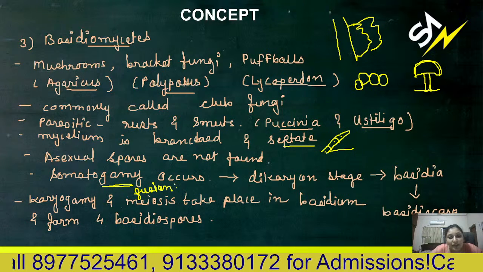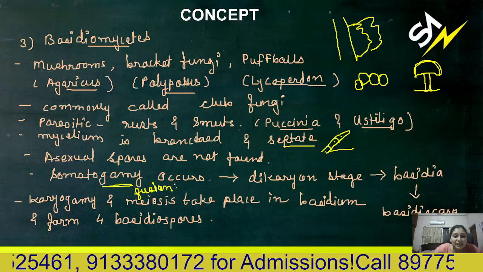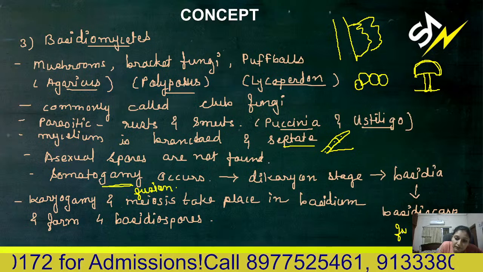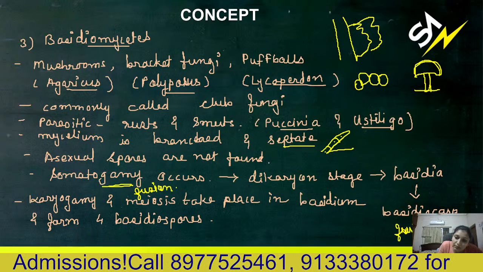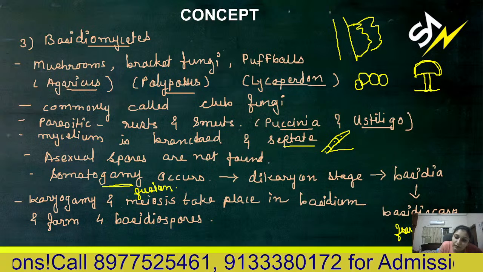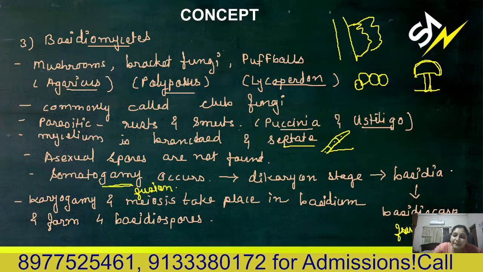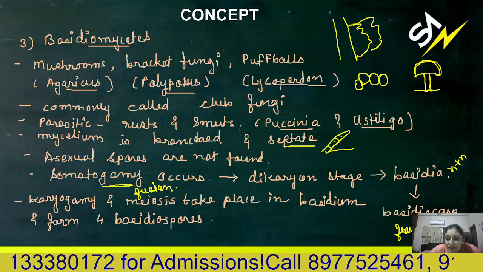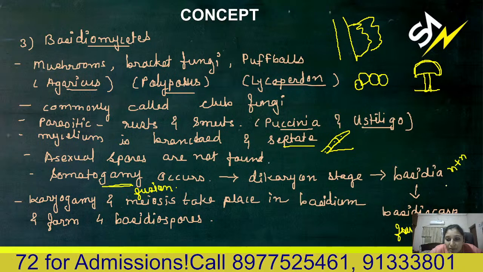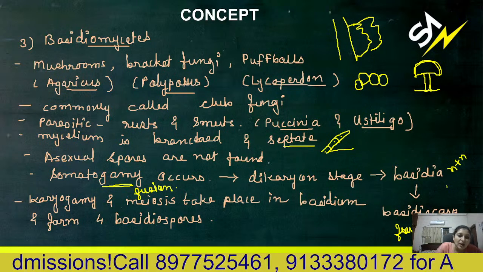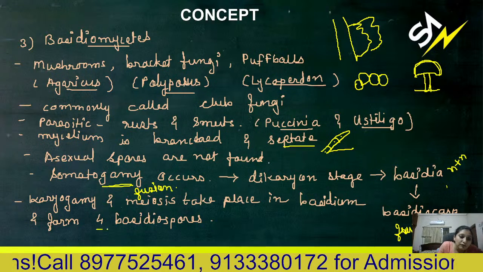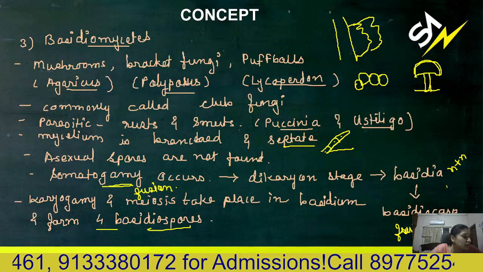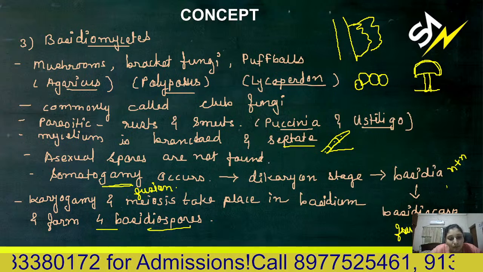This leads to the dikaryotic stage, and then there will be formation of basidia. These basidia are arranged in a fruiting body that is known as basidiocarp. Inside the basidia there will be the dikaryotic stage. Then fusion occurs and a zygote is formed inside the basidium. This zygote will undergo meiosis there only to form meiospores. It will form 4 basidiospores. You know that the product of meiosis will be 4 daughter cells only.